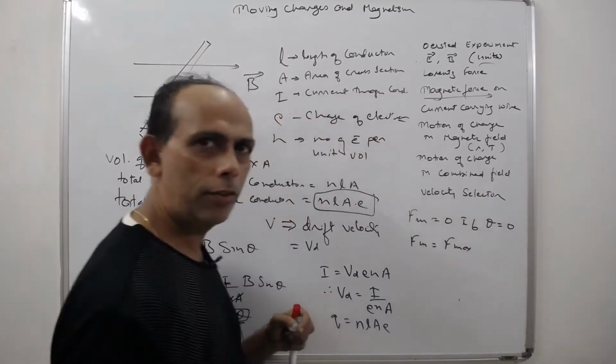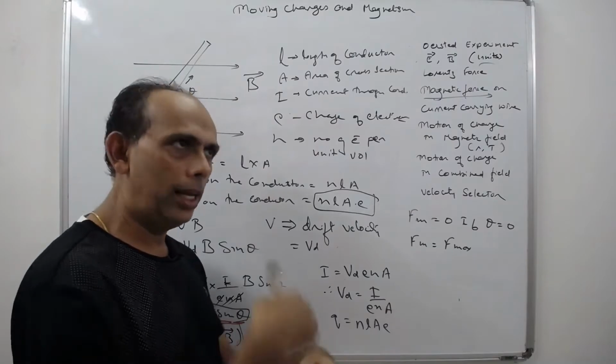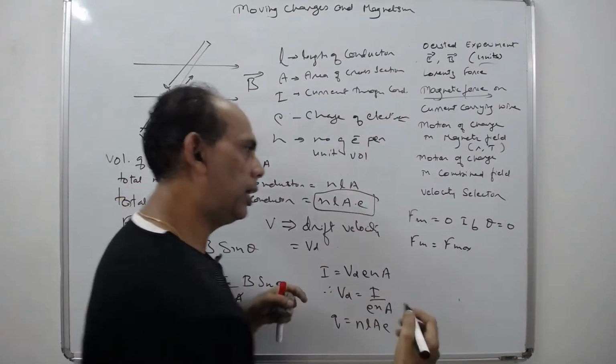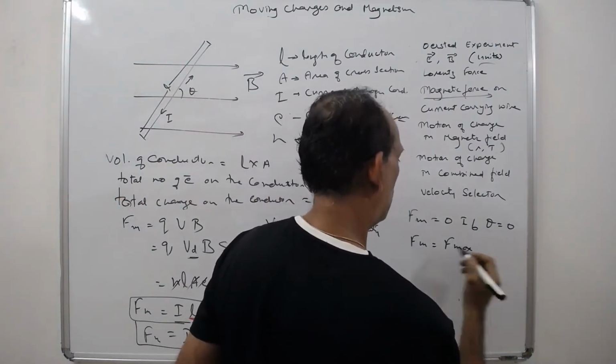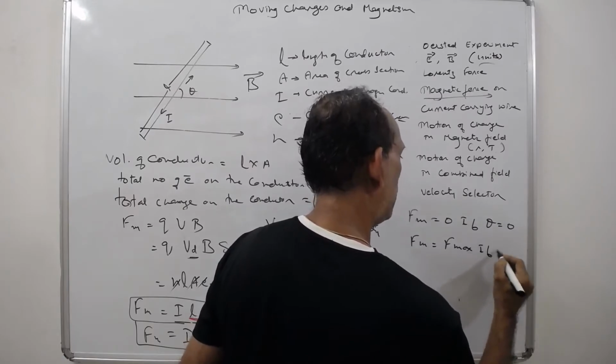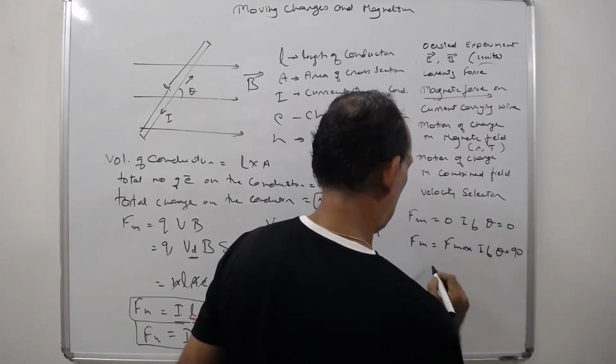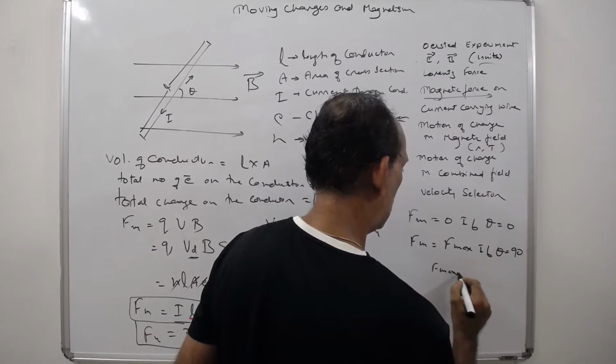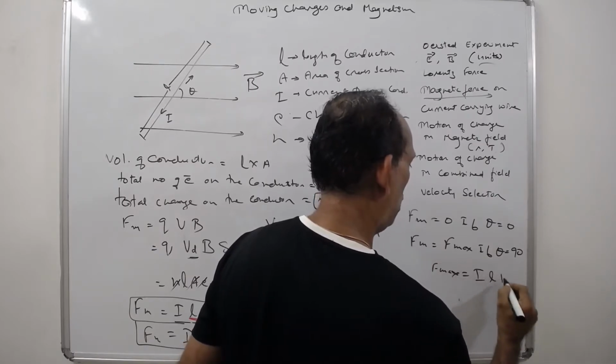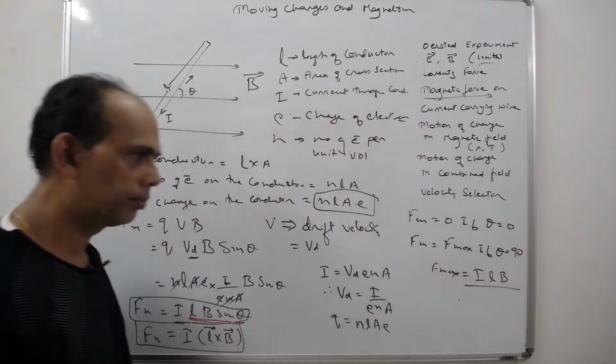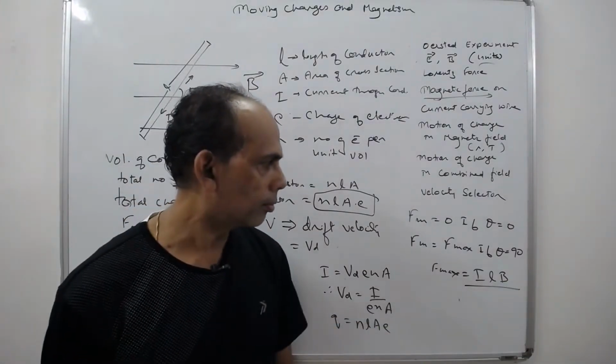There is no other higher force because the sine angle toggles between +1 and -1, right? So that is maximum. If theta is equal to 90 degrees, F max equals ILB. This is the force. These are the three magnitudes.